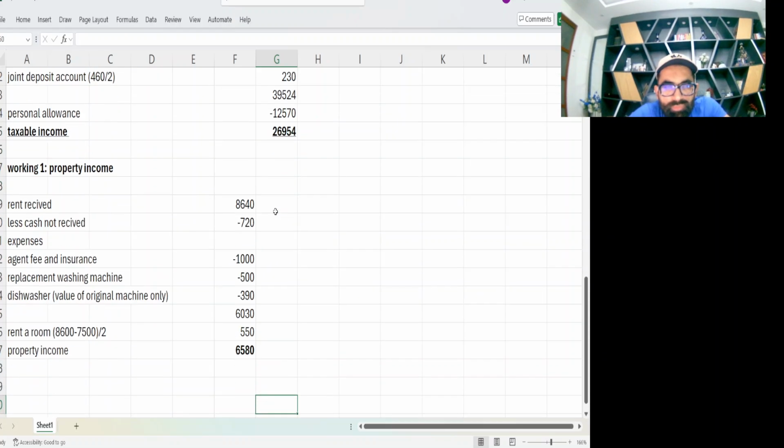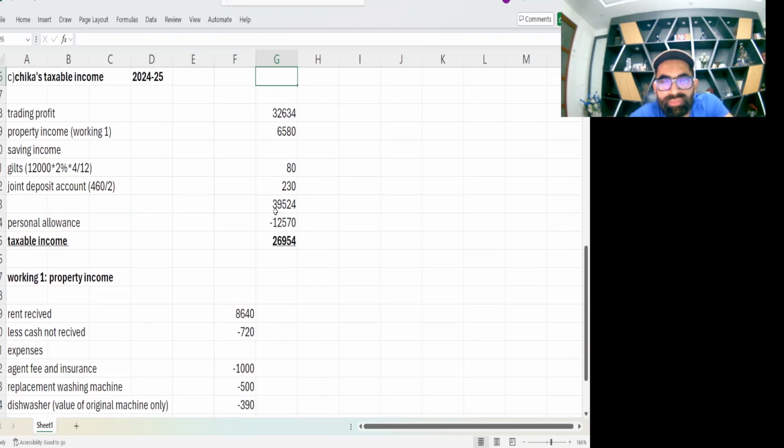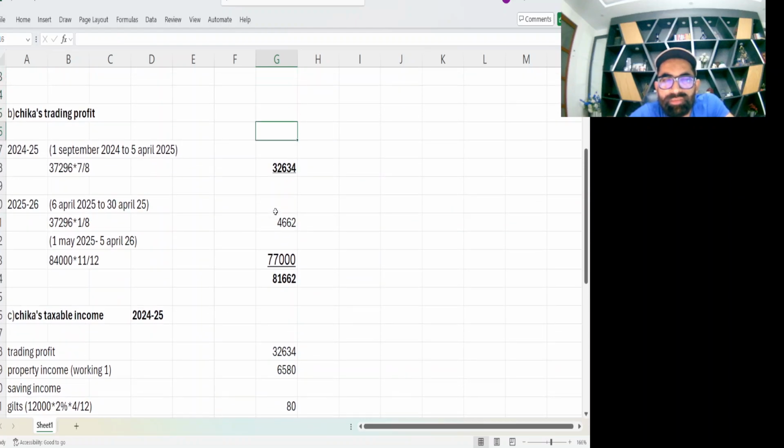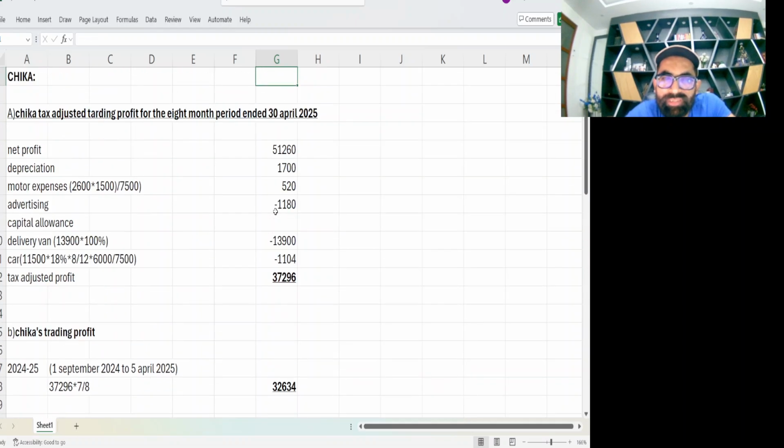So this is the working for property income. You can see. Let me show you other parts as well. This is requirement number C. This is requirement number B, which is the basis of assessment area. We have done this in class as well, the time apportionment things. And this is the very ordinary trading income part, and your famous part, accounting net profit to tax adjusted trading profit.